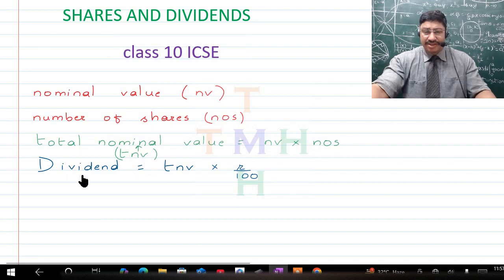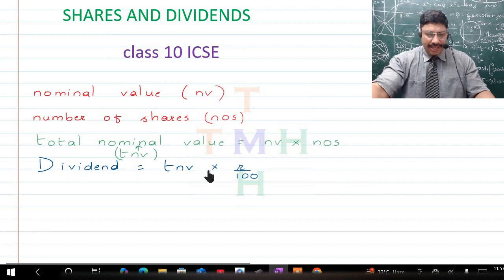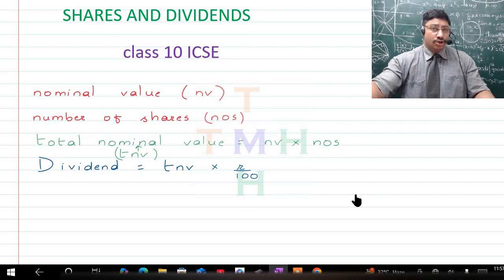Now in order to get to the dividend, which is normally annual, you have to multiply this total nominal value with the rate percent divided by 100. Now children, whenever we talk about this rate percent, this is actually an annual rate percent, right? It can be something like, say, 12%, 15%, or anything like that. Okay, now with all of this theory, we ought to do some sums so that you will be able to understand this concept and do sums with it. So let's get to it.